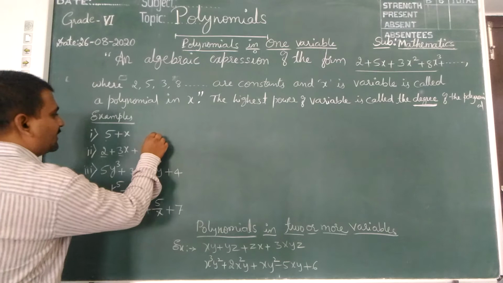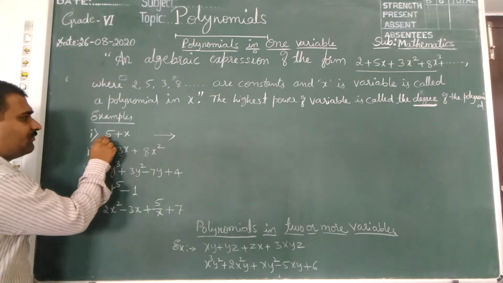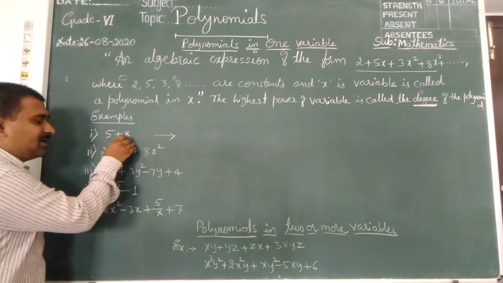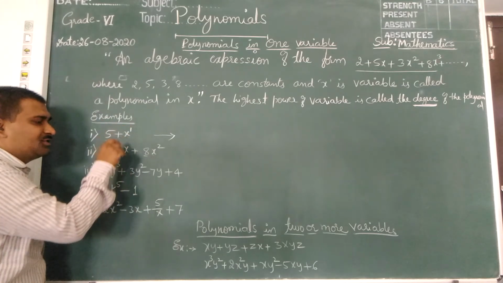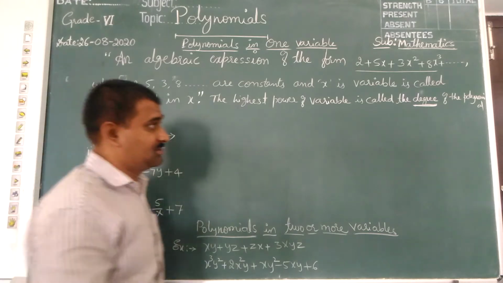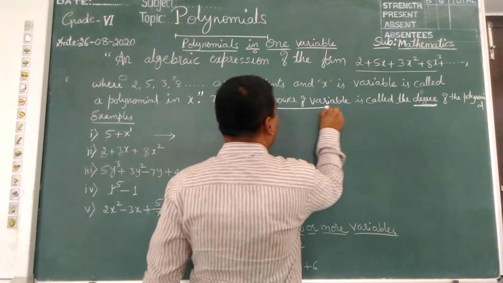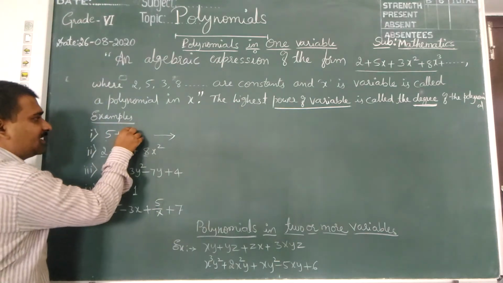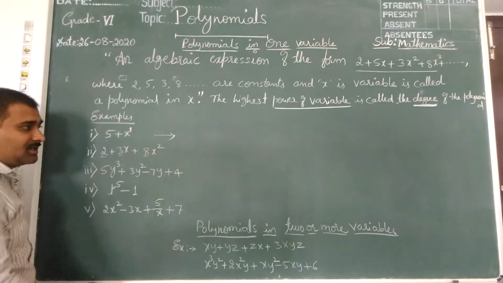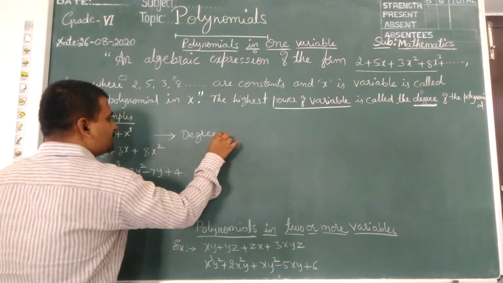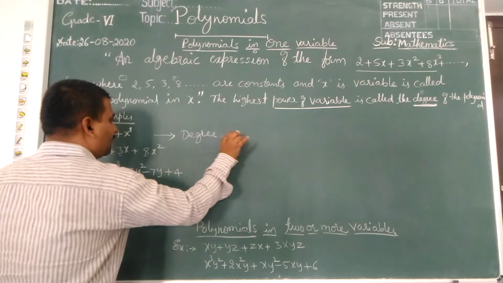For example, here 5 plus x, nothing is written, so its power is 1. We should see the power of variables, not constants. So nothing is there means 1 will be there. So the degree of this polynomial is 1.